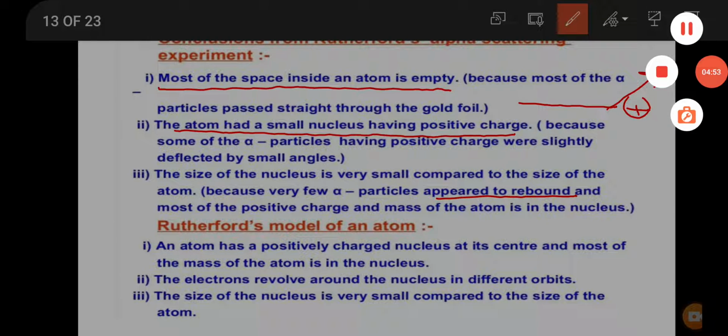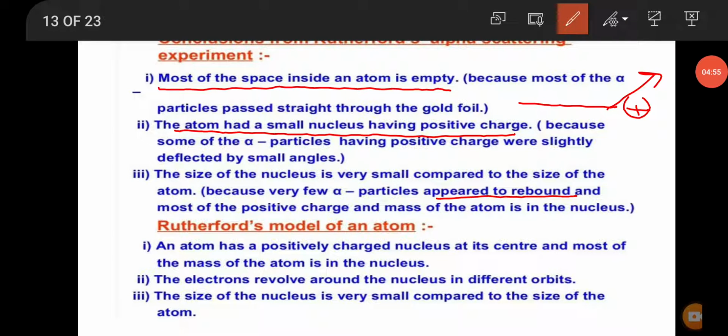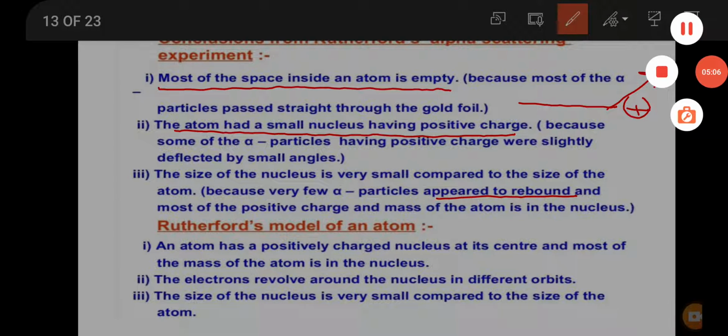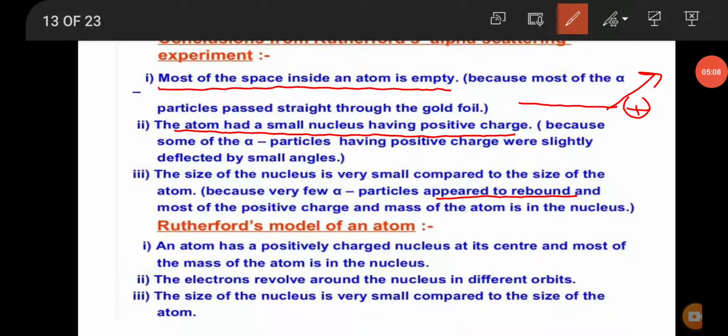Let's revise these conclusions. Most of the space inside the atom is empty. The atom has a small nucleus having positive charge, and the size of the nucleus is very small compared to the size of the atom. On the basis of his conclusions, he then gave his model of atom, according to which an atom has a positively charged nucleus at the center and most of the mass is present inside the nucleus.